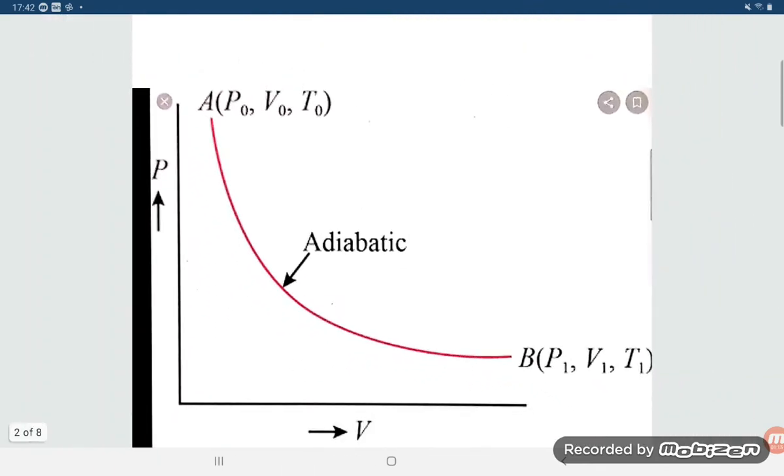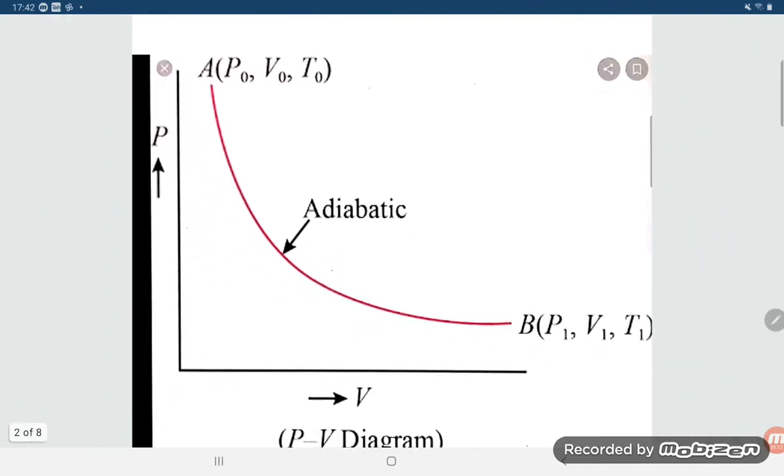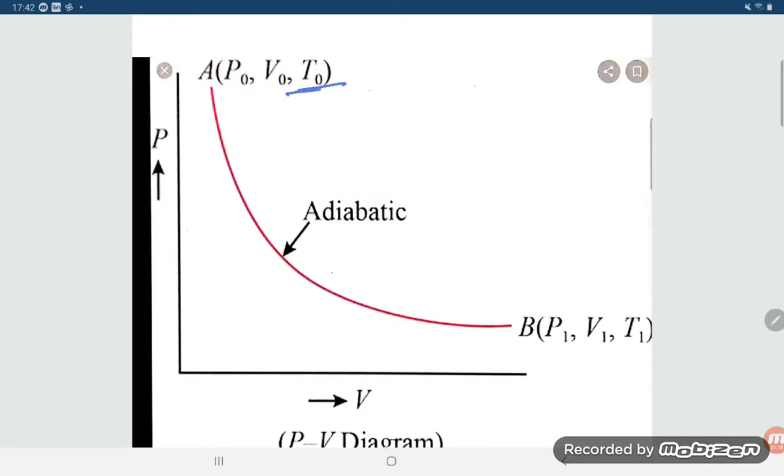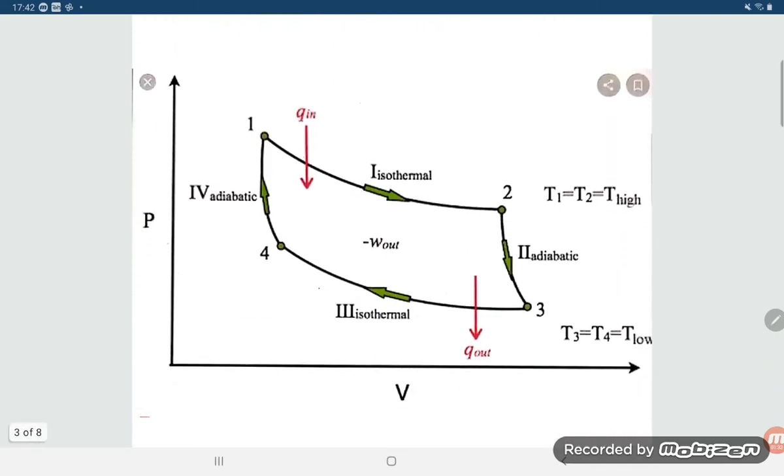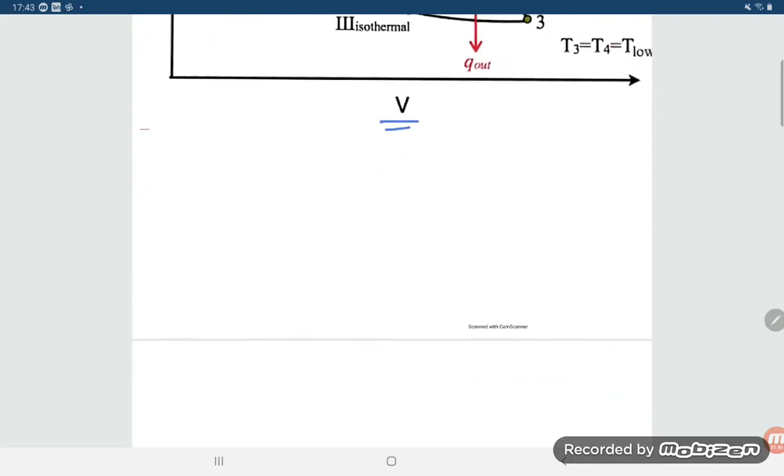Here you see in the isothermal process the PV curve is at constant temperature. Pressure and volume are changing, but the temperature remains the same. Now here also you see a PV diagram, but under adiabatic condition, Q is always equal to 0.